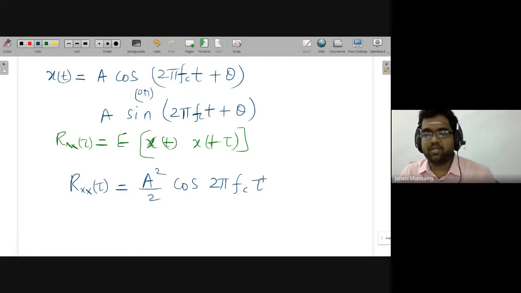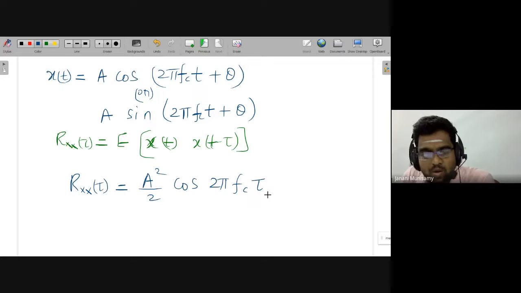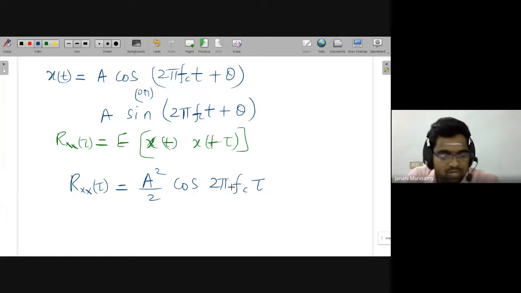Autocorrelation is always a function of tau. In this expression, the only variable is tau. Tau may be 0 or 1 or minus 1. Tau can be anything. It can go from minus infinity to plus infinity. fc is constant, A square, everything else is constant. The only variable here is tau.